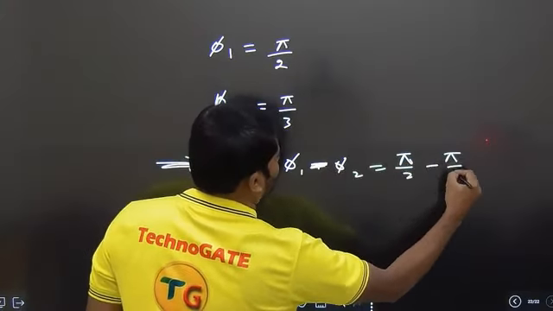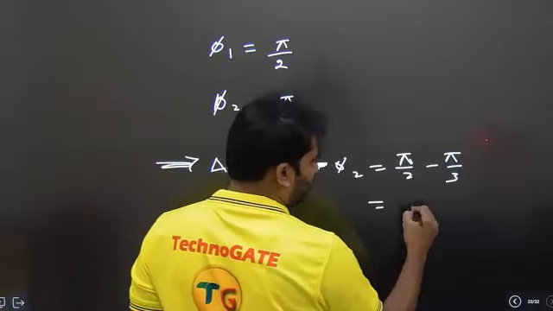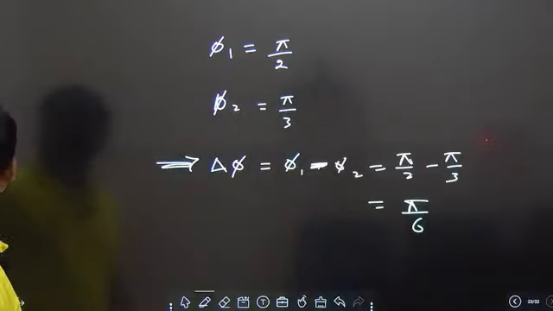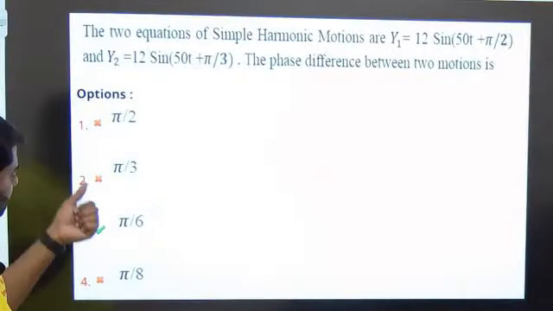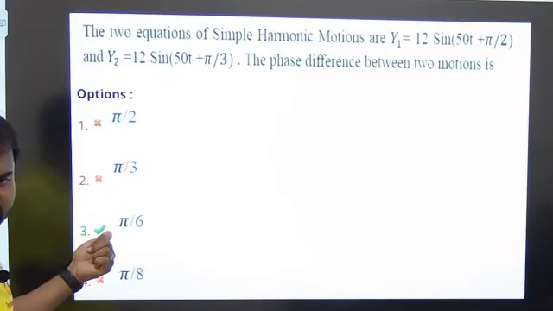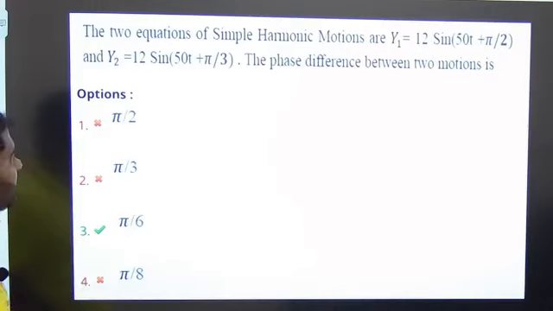is pi by 2 minus pi by 3, which becomes pi by 6. 90 minus 60 is 30, so pi by 6, which is 30 degrees. So it's matching. 30 degrees, that is the answer. Here we can see clearly that the answer is option C, the third one. We are done with this.